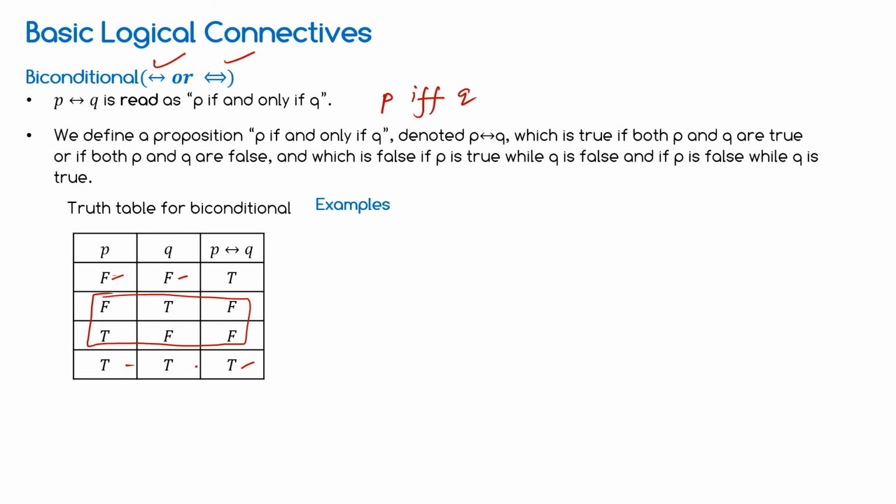Give one example of this biconditional by yourself. Any example.